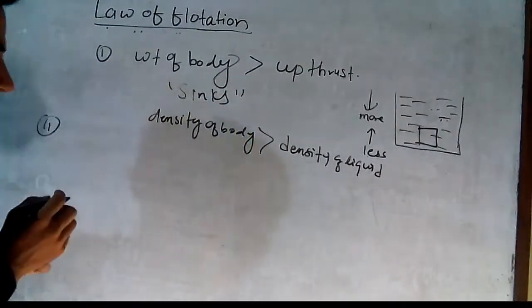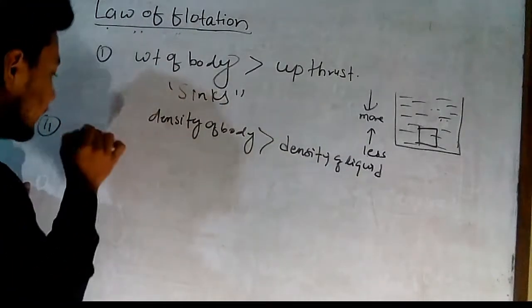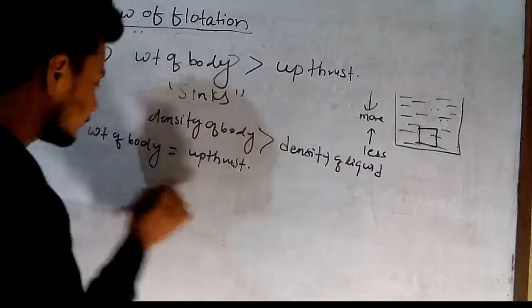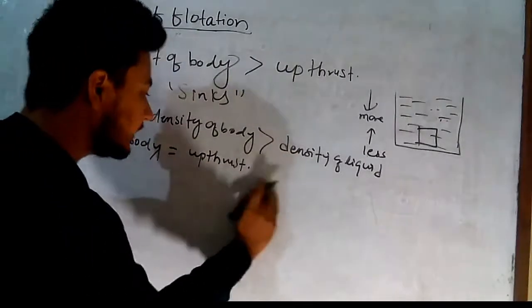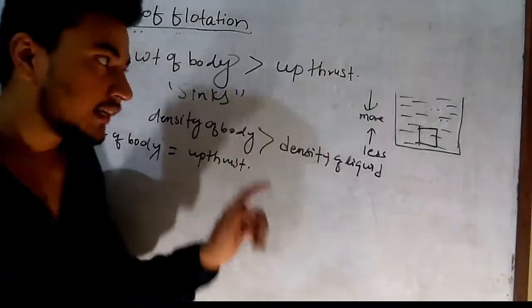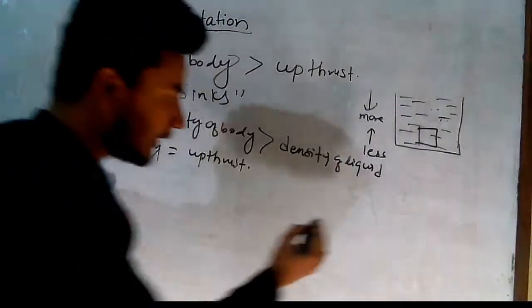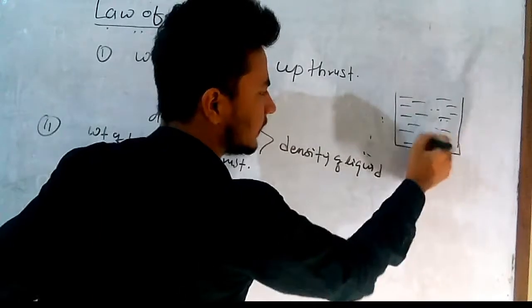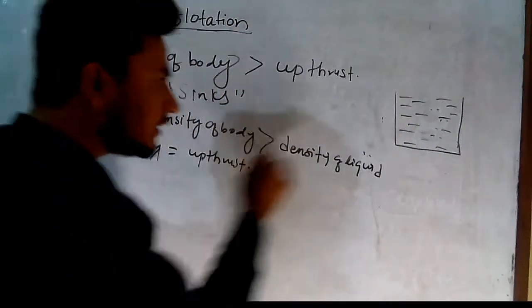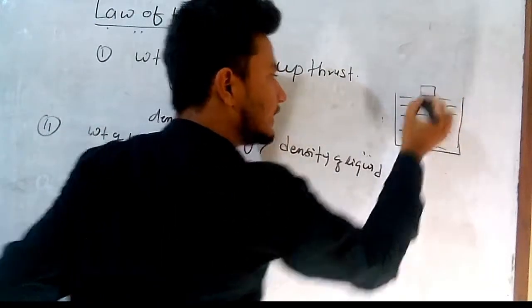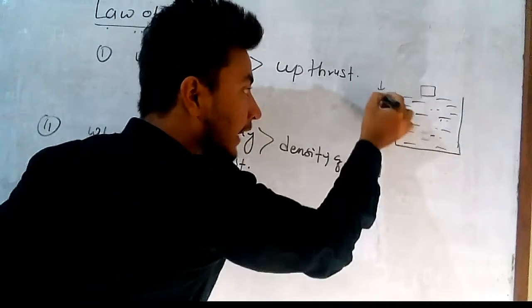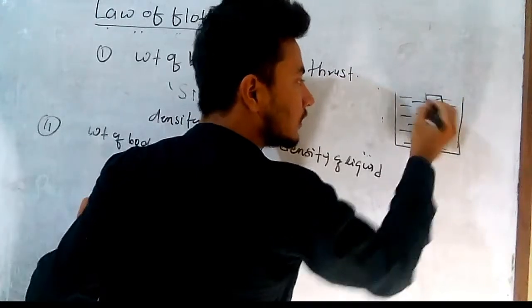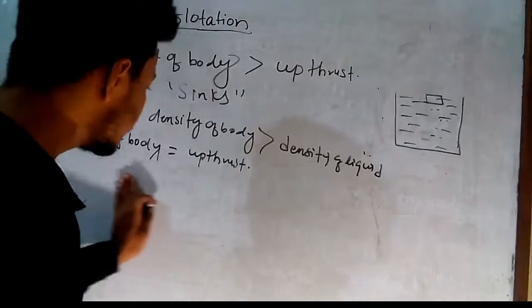Now condition 2. What will happen if the weight of the body is equal to upthrust? Let's see in that same figure, I don't need to make another figure. Listen here. The weight of the body is equal to upthrust. So the downward force and upward force are of the same magnitude. In that case, the body floats.